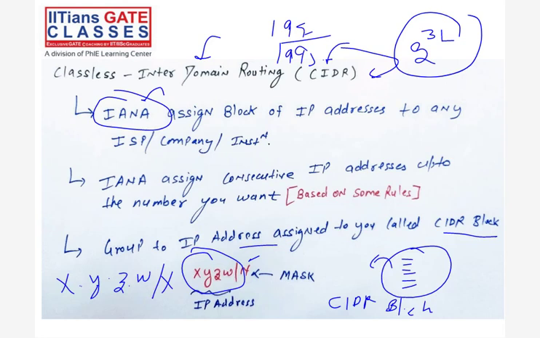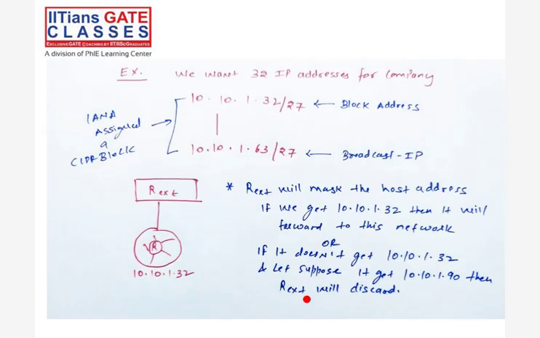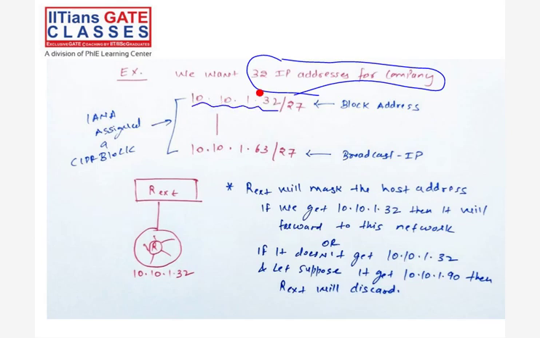So let's say we want 32 IP addresses. Let's say in our class 32 students are there and all of them want one IP address each. So the class wants 32 IP addresses for a company, right? One company. So take any IP, I'm just taking any IP, and it is starting from 32. Now add 32 IPs in total, including this IP. So the range will be 10.10.1.32 to 63.